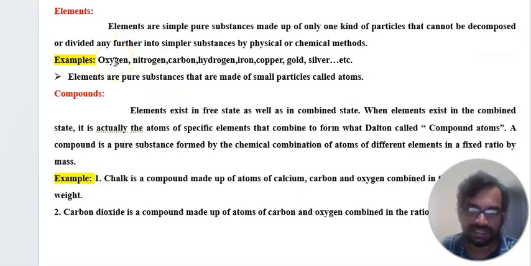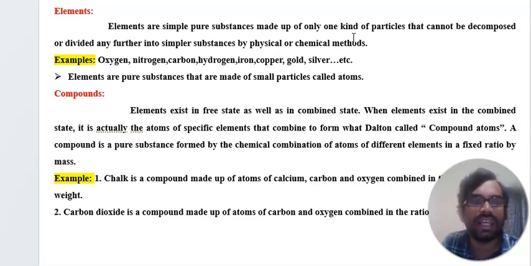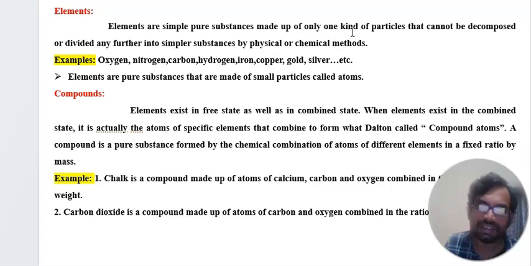What are elements? This is also one of the basic words, especially repeated in chemistry. Elements are simple pure substances made up of only one kind of particle that cannot be decomposed or divided into simpler substances by physical or chemical methods. Examples of elements: oxygen, nitrogen, carbon, hydrogen, iron, copper, gold, silver, etc. Elements are pure substances made up of small particles called atoms.